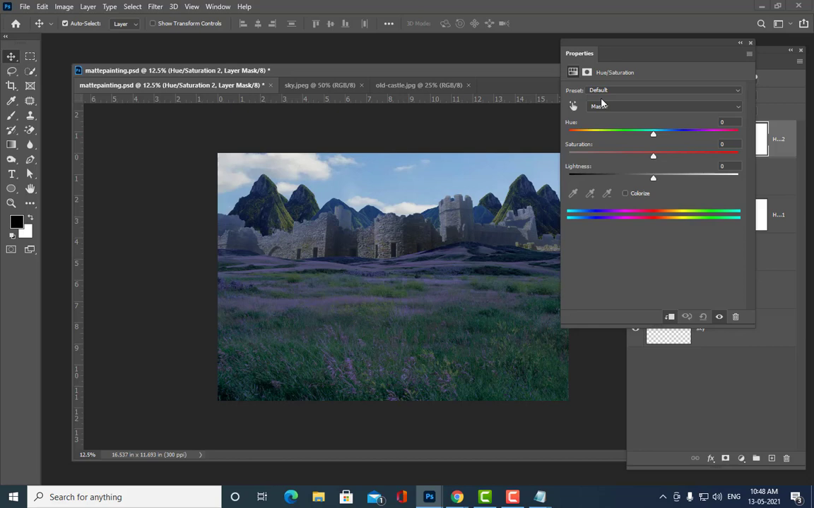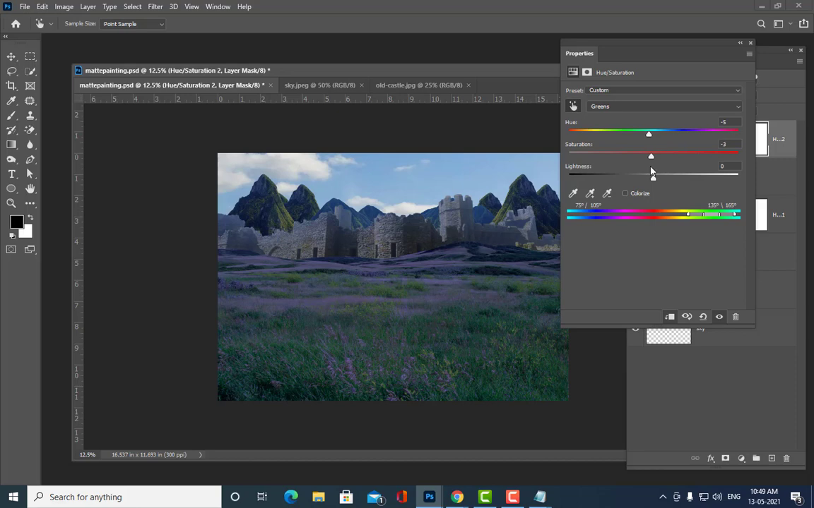Simply you can pick the colors. See, we'll pick a green color. I have picked the green color, and we can now make it greenish. See, I have made the greenish color a little bit dark.